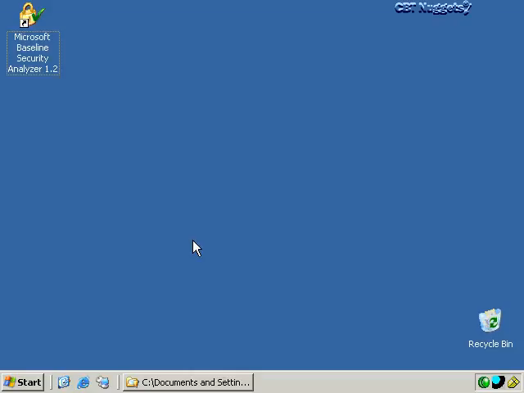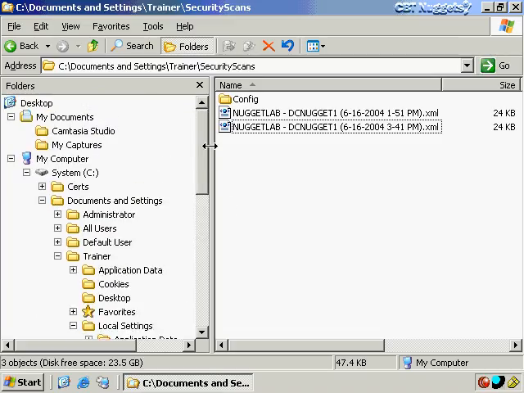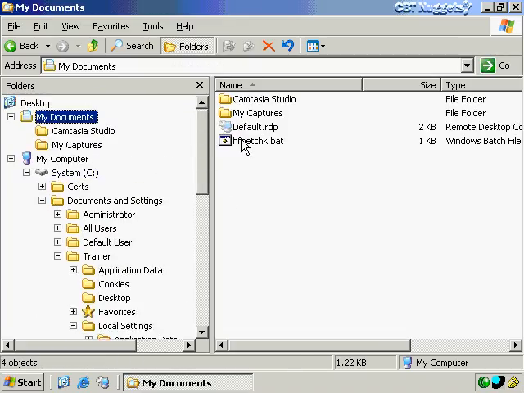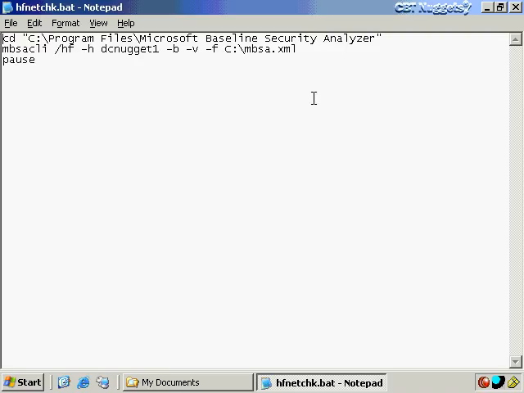Now then, if you want to use the Microsoft Baseline Security Analyzer from a command line, you'll just enter it in from a command line, and I've put it in a batch file here. If I right-click on it and choose Edit, it will give you the kind of syntax you might want to use. For example, first of all, I'm changing to the correct directory, and you can also enter in a path statement if one's not entered automatically for you when you install the program. It will